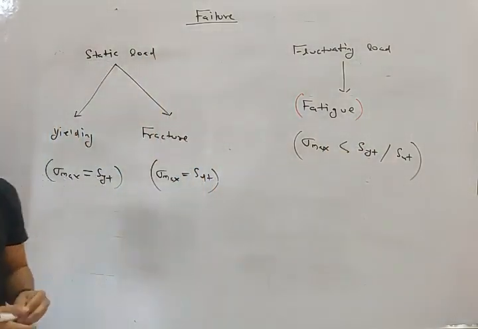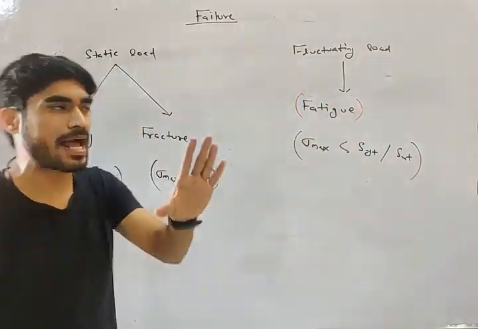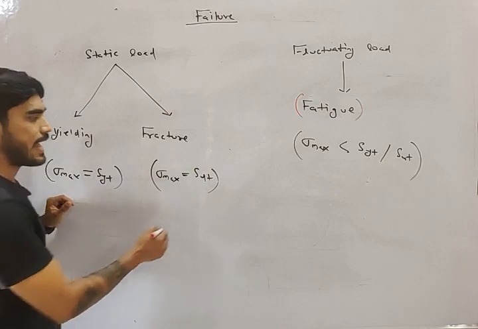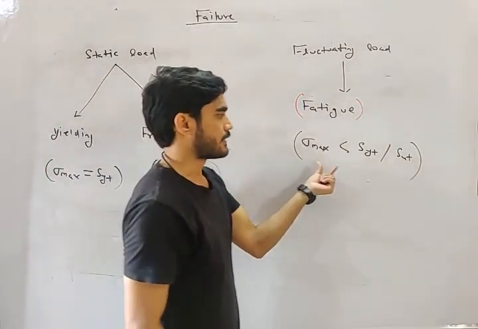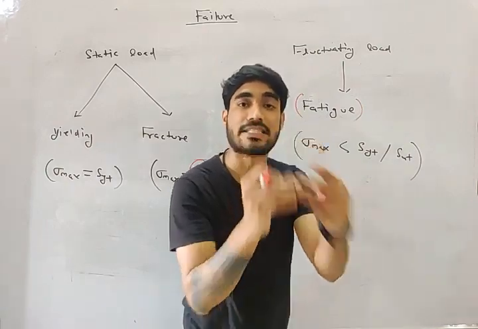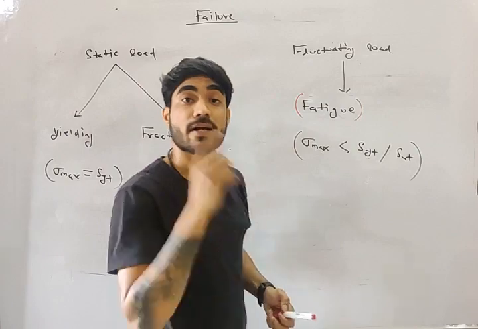Do you understand this, my friend? If you want to break a metal component by applying static load, then the stress has to be equal to SUT. But here the stress will be less than SUT, and it will still fail. Why? Due to repetition.